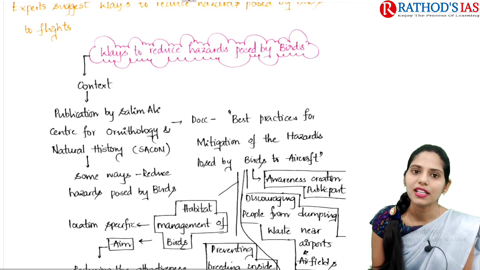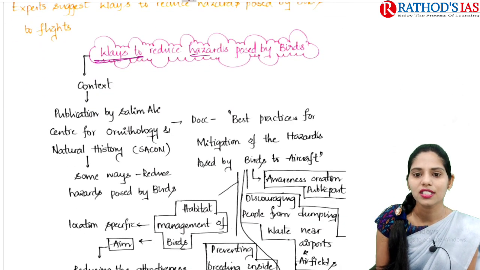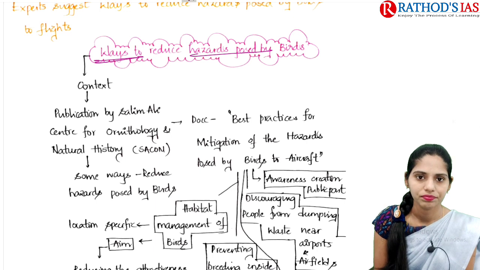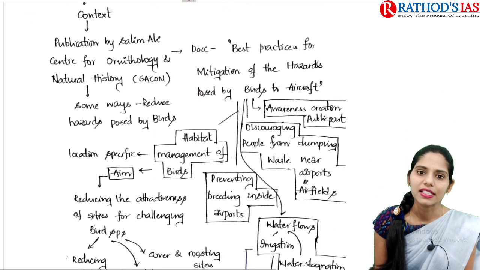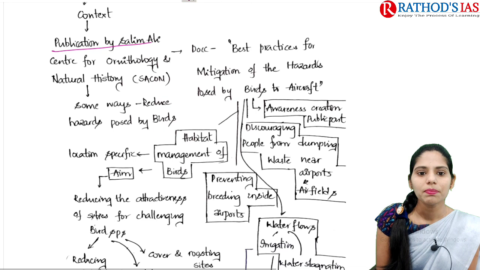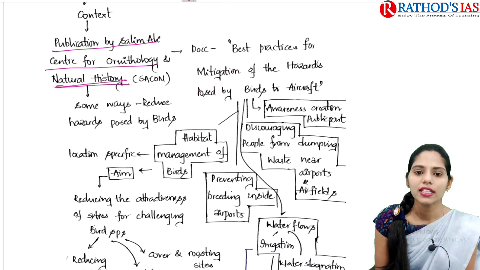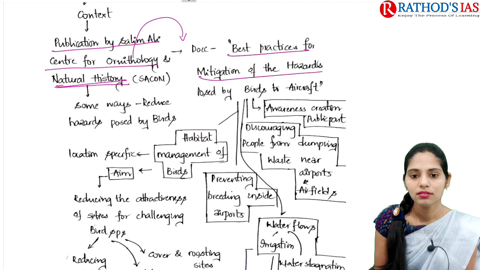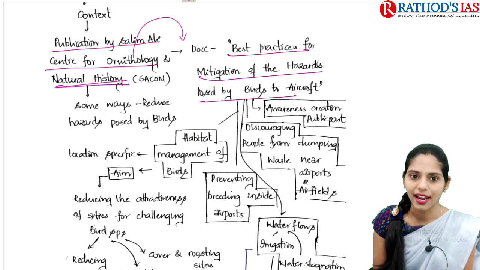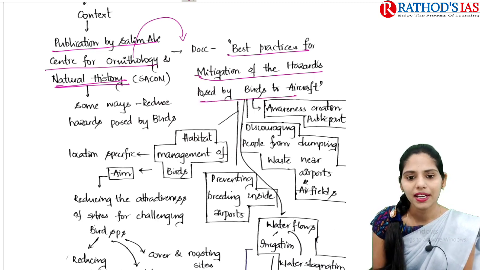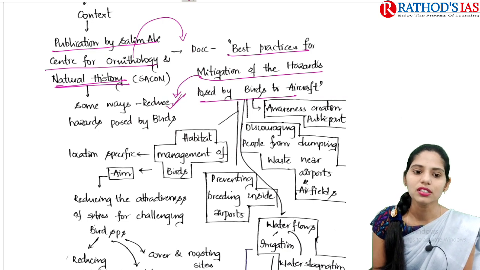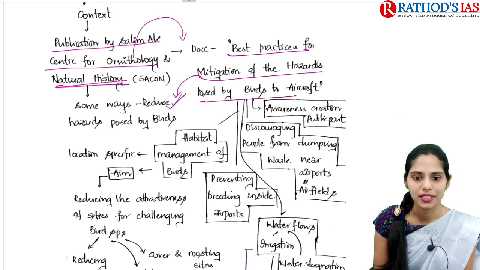This article is mainly talking about ways to reduce hazards posed by birds. If you see the context, it says that a publication by the Salim Ali Center for Ornithology and Natural History came up with a document. The name of that document is Best Practices for Mitigation of Hazards posed by Birds to Aircraft. This document provides some ways to reduce the hazards which are posed by the birds.